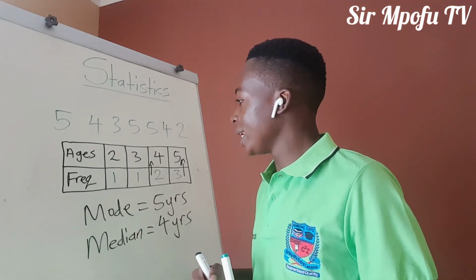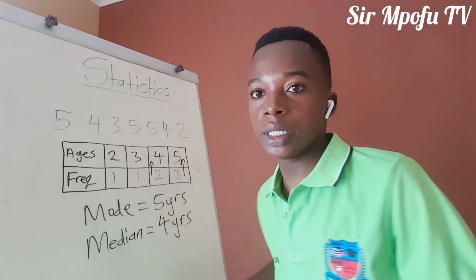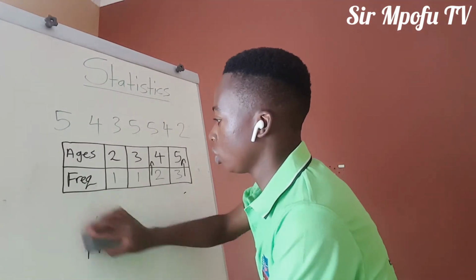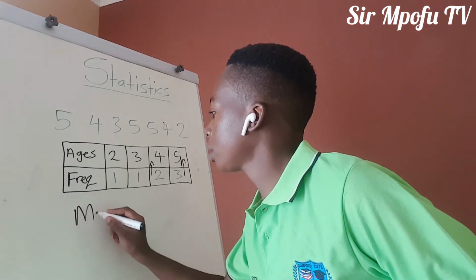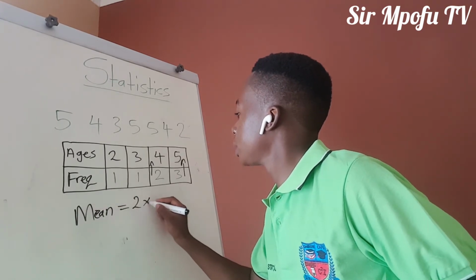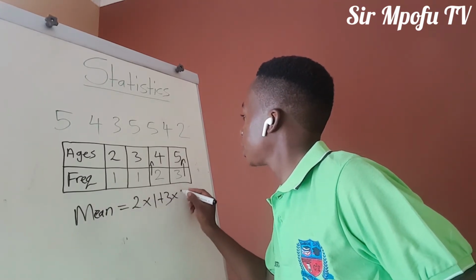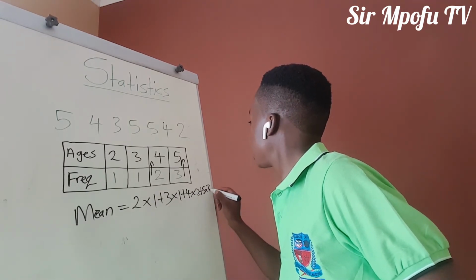Then mean. Mean is average as I told you. So mean, you calculate it like this. Let me erase here. You calculate your mean like this. Mean is equal to 2 times 1 plus 3 times 1 plus 4 times 2 plus 5 times 3, like this.